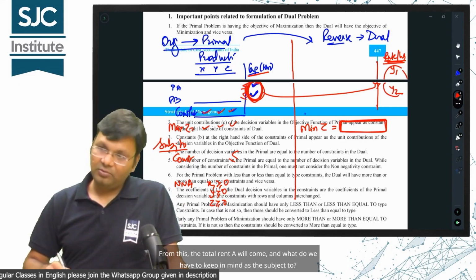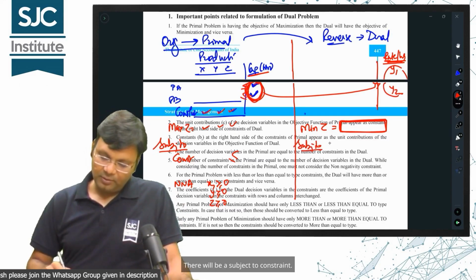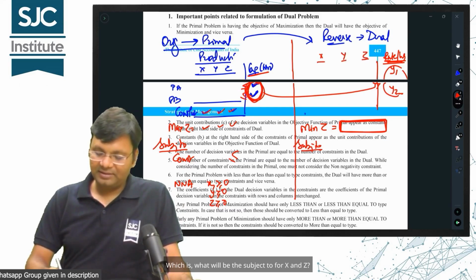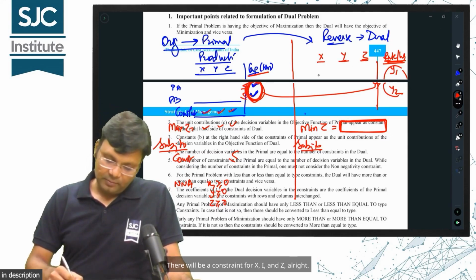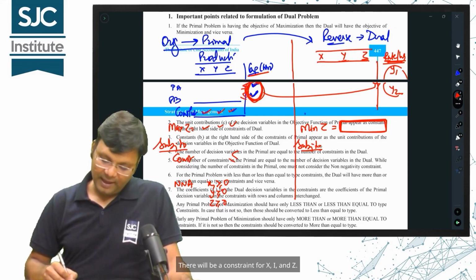From this, the total rent will come, and what do we have to keep in mind as the subject to? There will be a subject to constraint, for X, Y and Z. Alright, what will the subject to be? There will be a constraint for X, Y and Z.